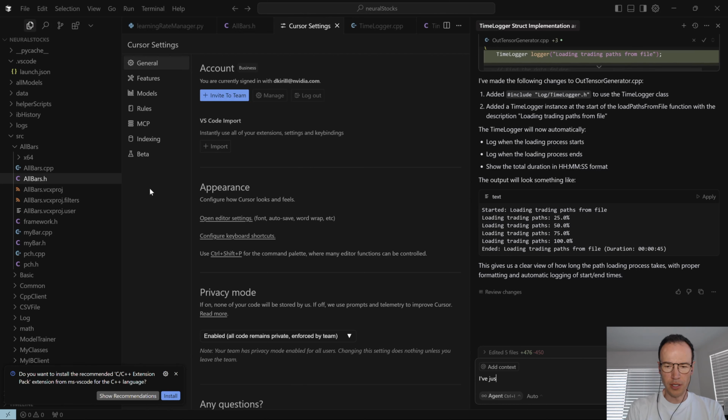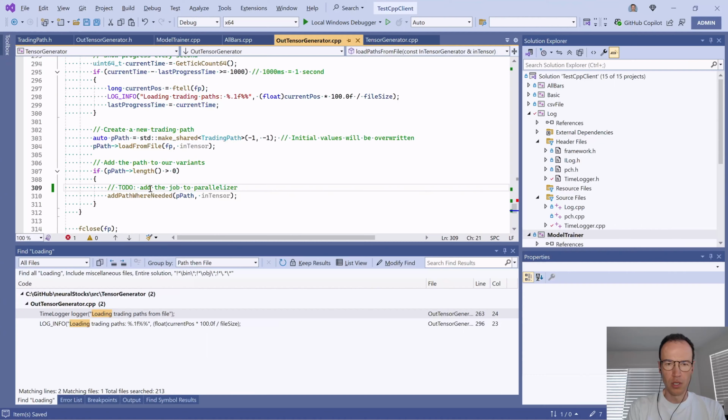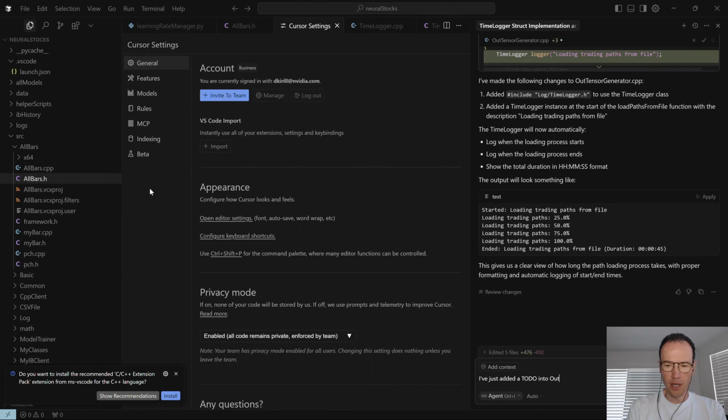I've just added a to-do into out-tensor generator CPP. Please implement it.